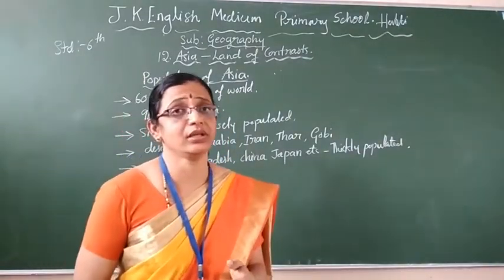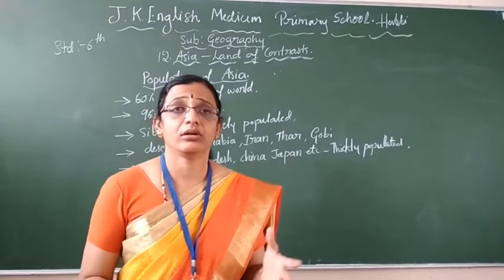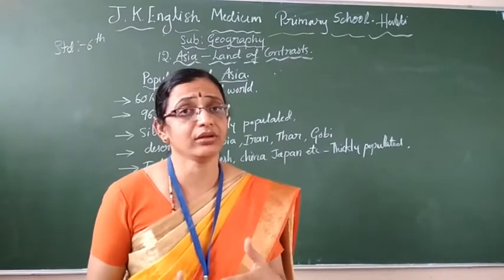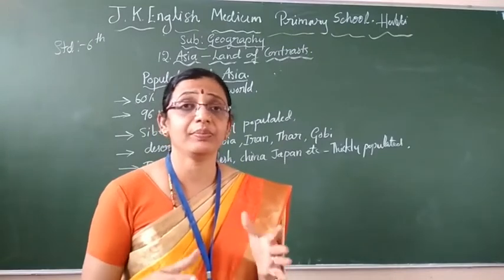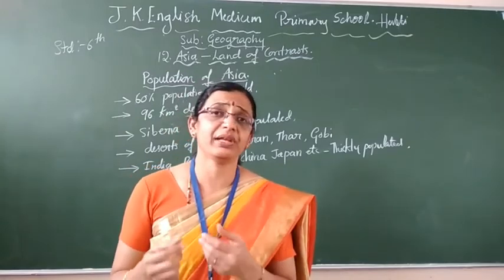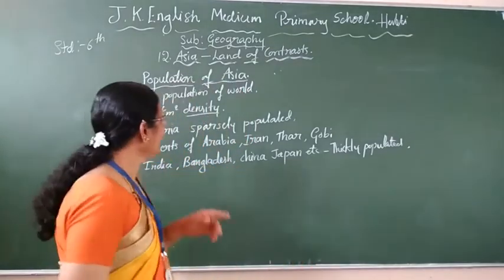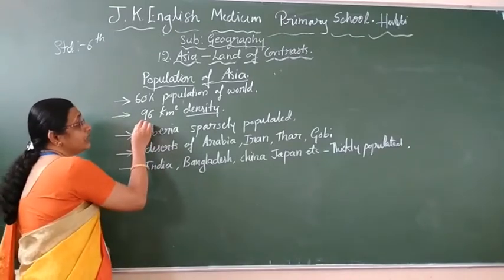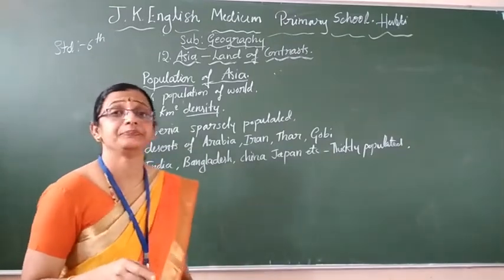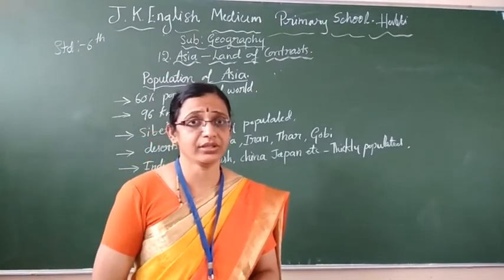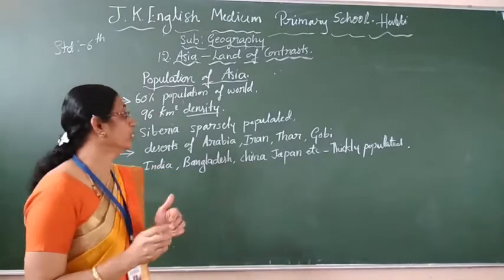So it depends, children, on the weather condition, settlement place and all. Depending on the job facility and all, people will go on settling. So some areas are thickly populated, some are very less populated. In the Asia continent overall there are 96 persons per square kilometer. Very thick like this, so density is more.